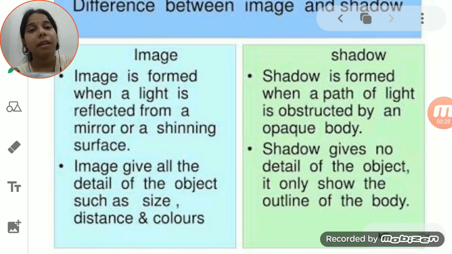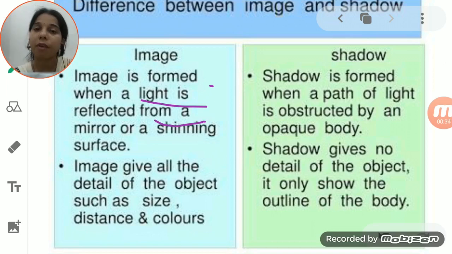You see here, students, an image is formed when light is reflected from a mirror or from a shiny surface. Reflection is when the light coming to a shining surface, or to any surface, gets reflected after striking the object in the other direction. So light rays come to an object, and after coming there they get diverted to the other direction. That is the reflection. So an image is formed when the light rays get reflected from the mirror or from any kind of shiny surface.